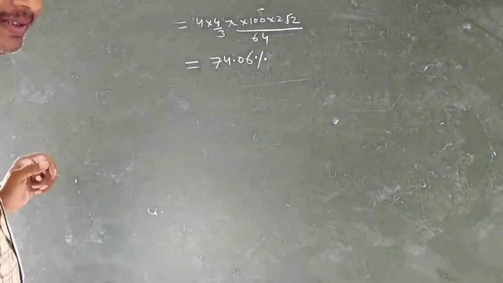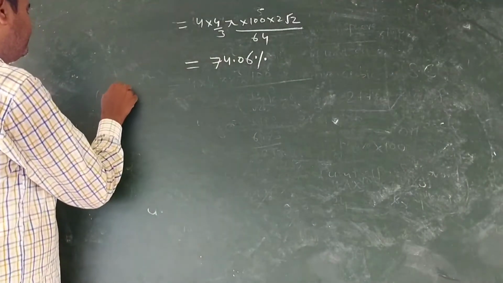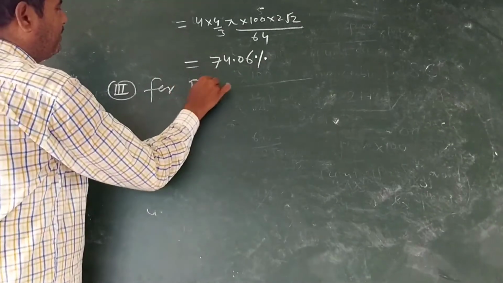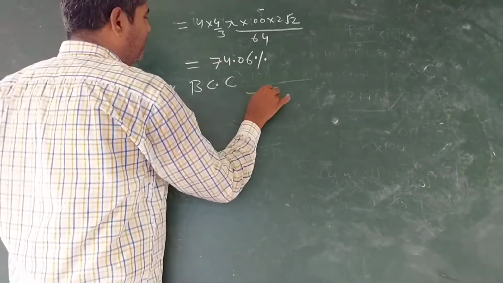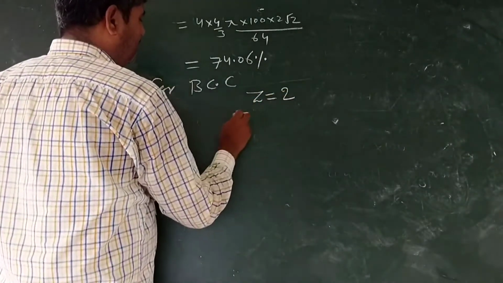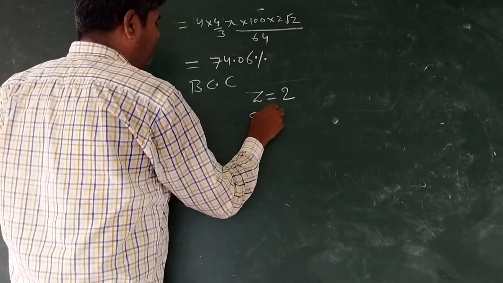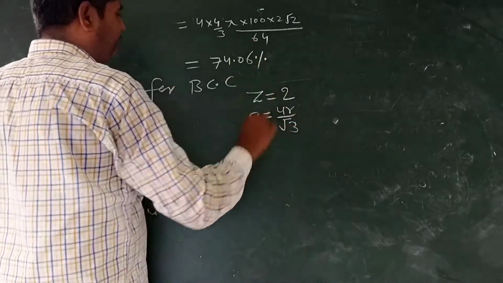Now the third case, for BCC, body centered cubic. For this, Z is equal to 2 and a is equal to 4r upon under root 3.